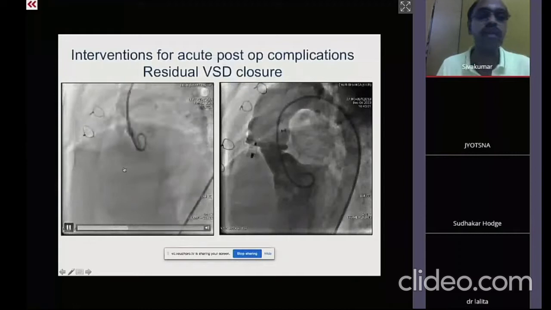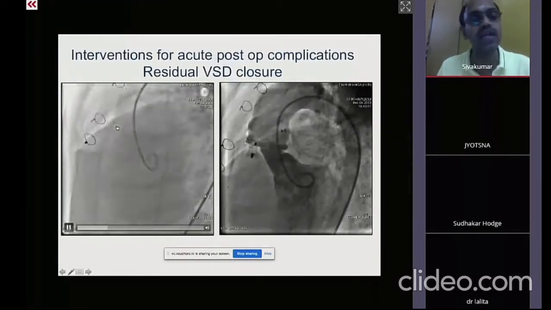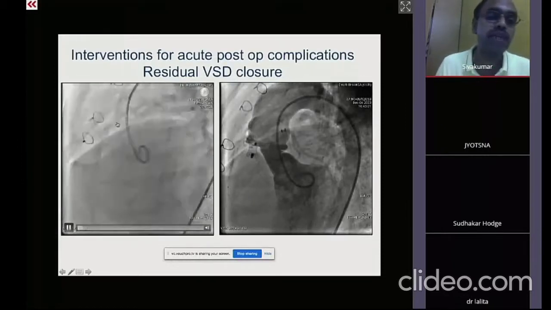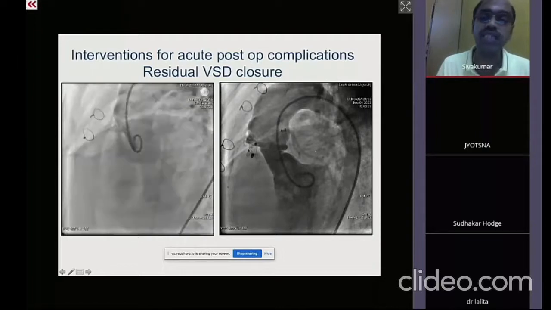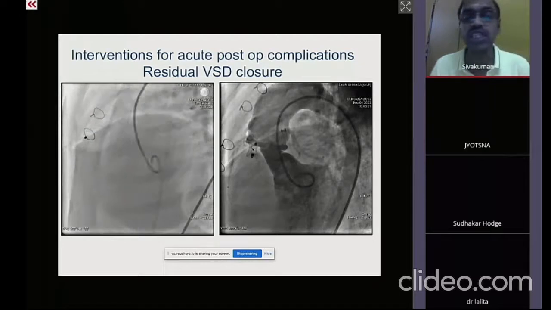Sometimes, if there is an acute post-op VSD very close to the aortic annulus, it is common for it to be missed on echocardiography because the VSD will be abutting the aortic valve annulus, and in such cases, you may have to put in devices which are almost touching the aortic annulus.